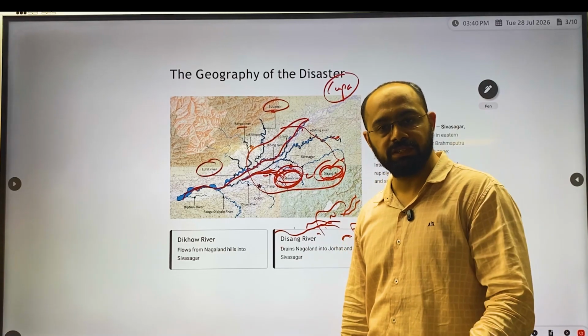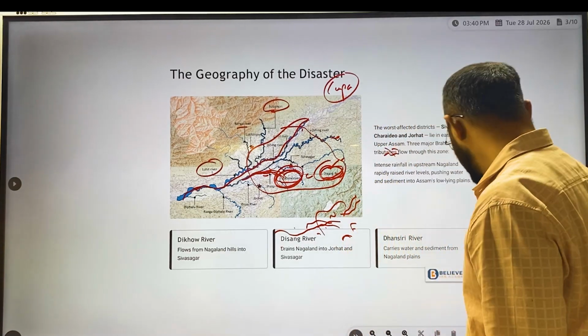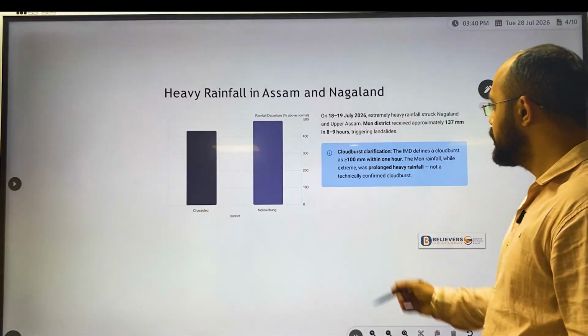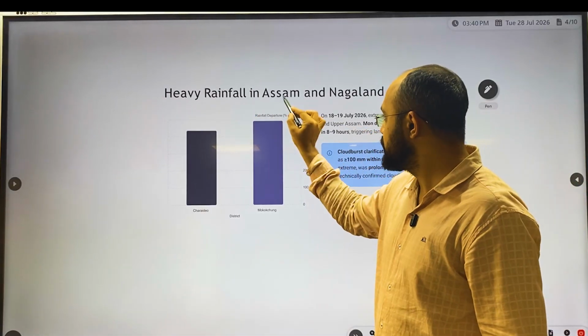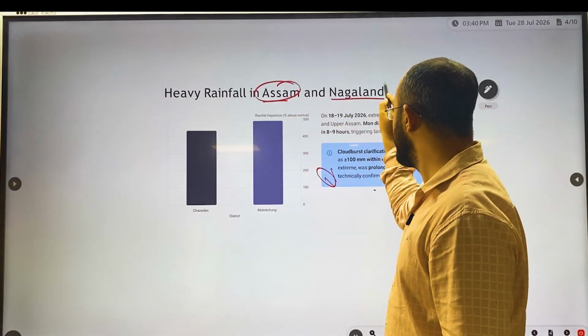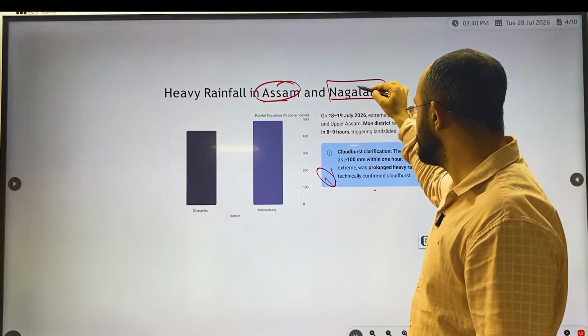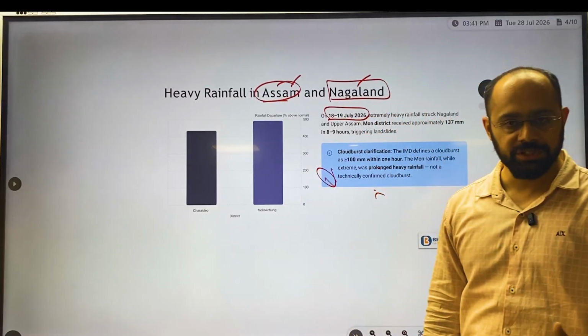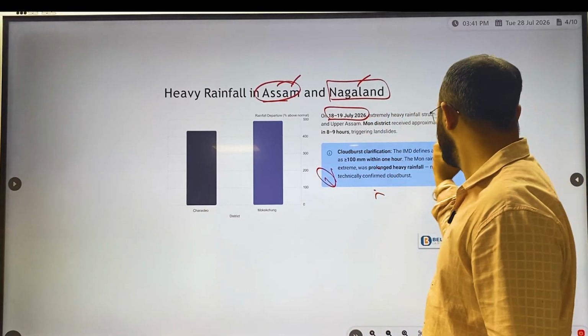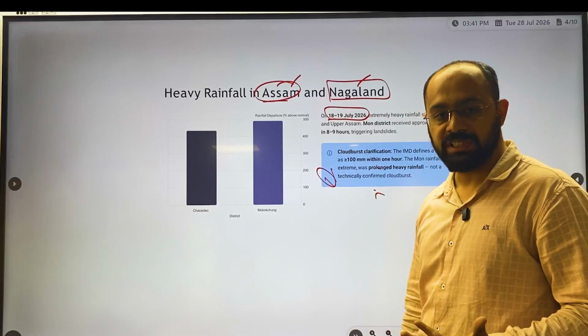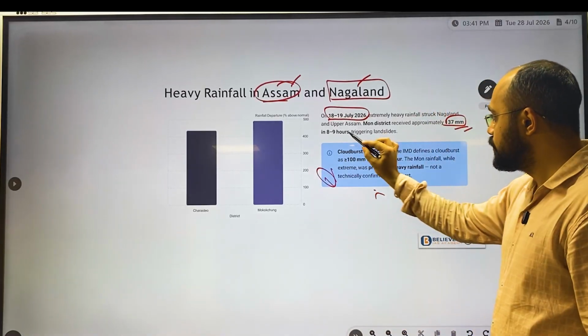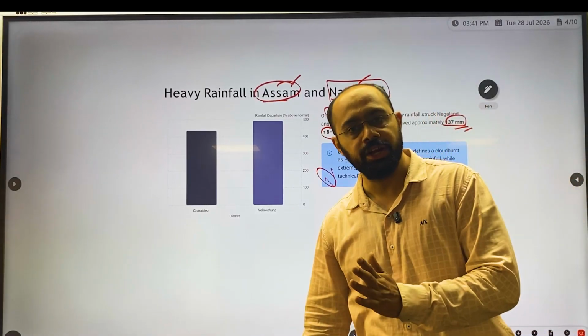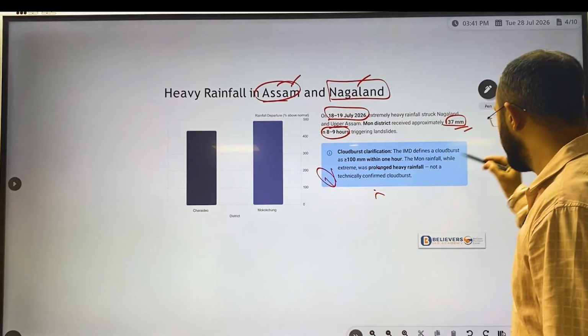Okay, now this is the reason why Assam has been receiving these kinds of floods. Here, especially the rainfall in Assam and Nagaland, in these two states, on July 18th and 19th, 2026, they received rainfall of 137 mm for a continuous 8 to 9 hours. Okay, this is the huge rainfall that occurred.